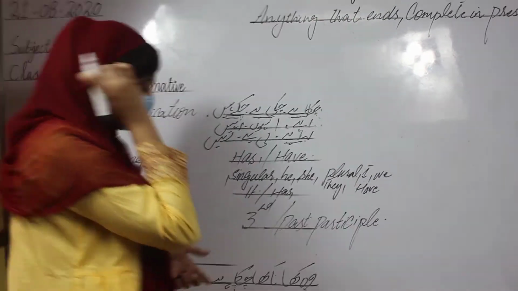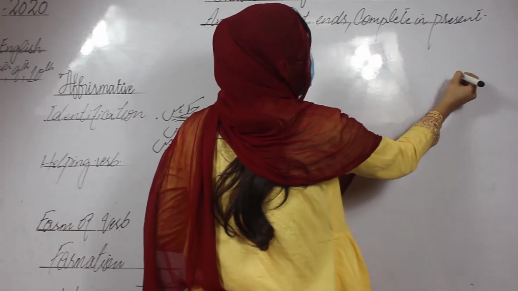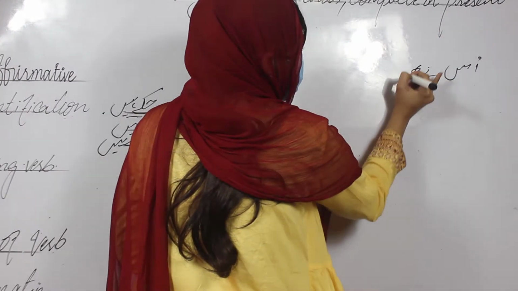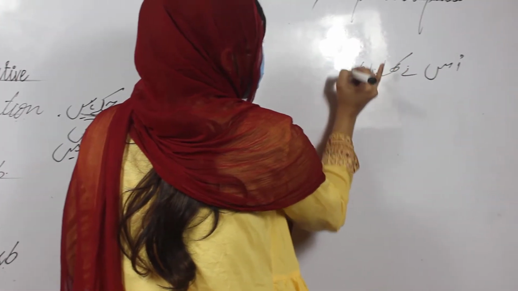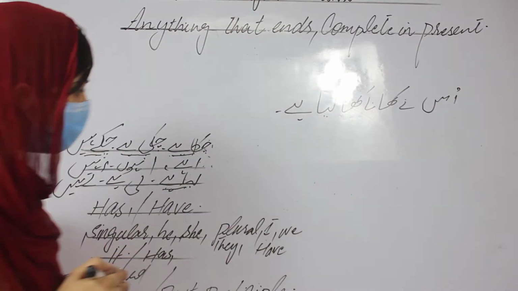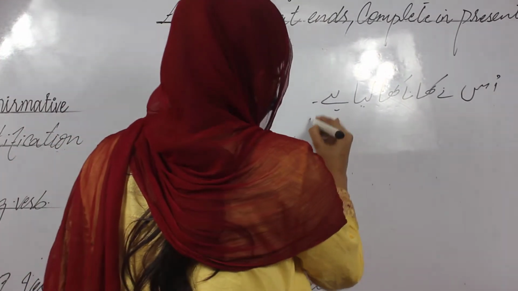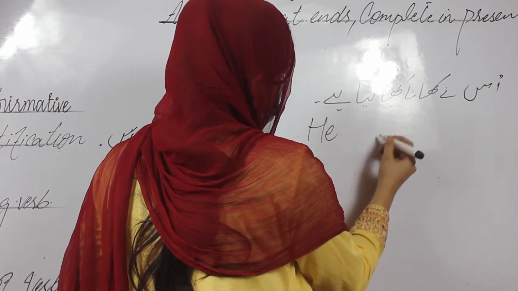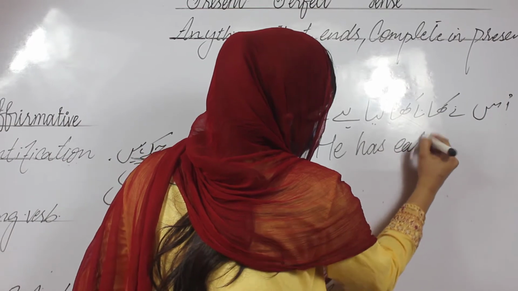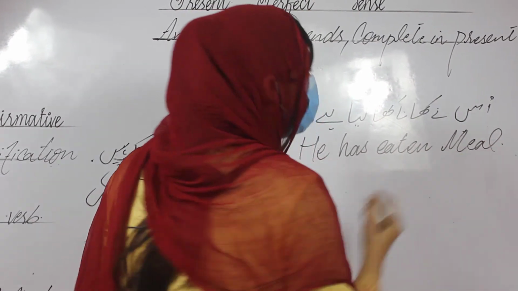If I write the same example in another form, just for example, उसने खाना खा लिया है. What's the difference between these two types? If we convert it into English, then the translation of this statement will be the same: he has eaten meal. And now what's the difference?